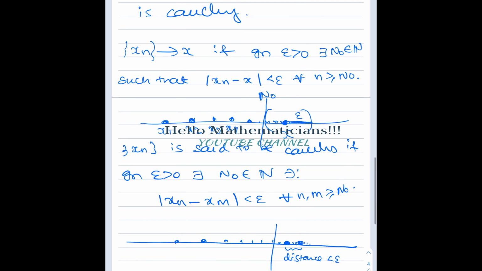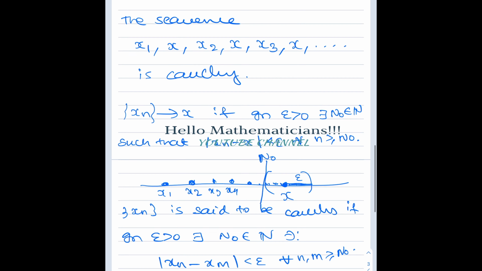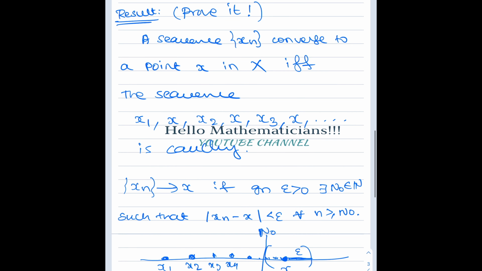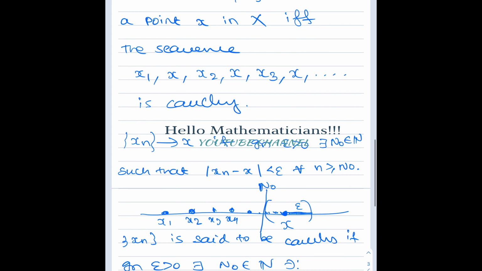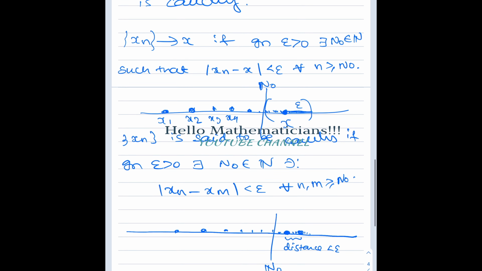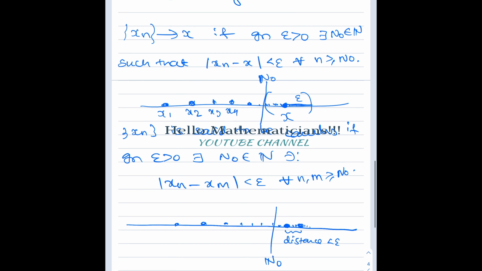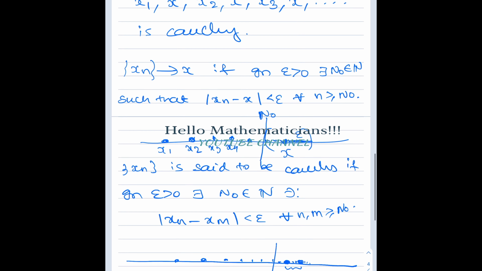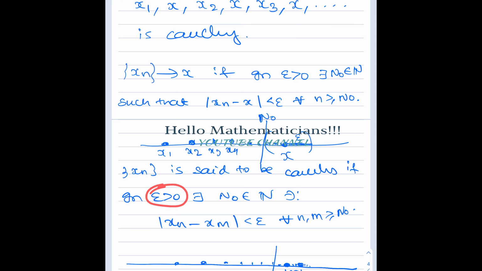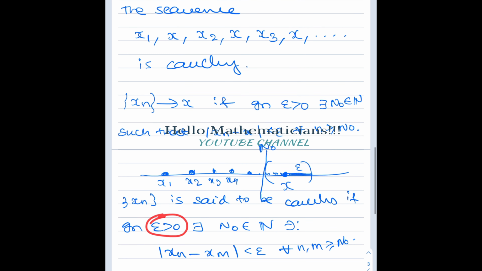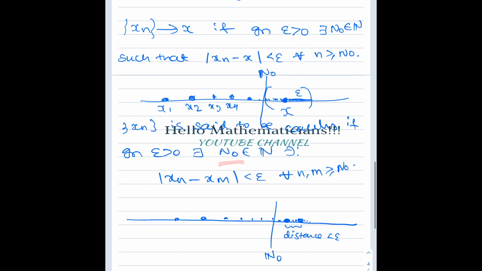Now we assume that xn converges to x, and we claim that the new sequence is a Cauchy sequence. That means whatever epsilon is given, I want to find a stage n naught after which any two points should be at a distance less than epsilon.